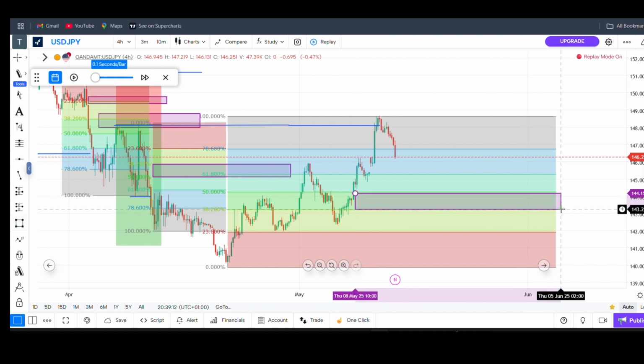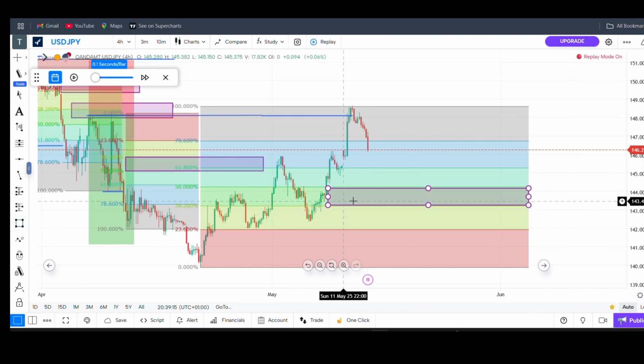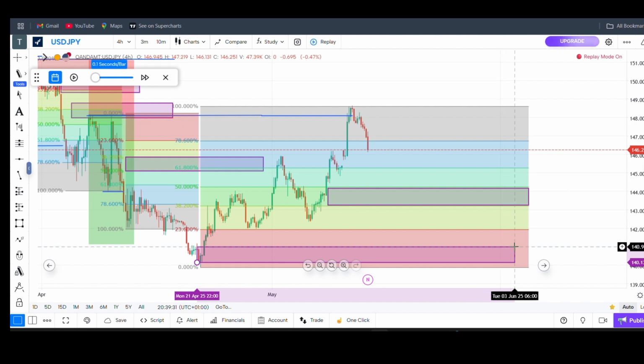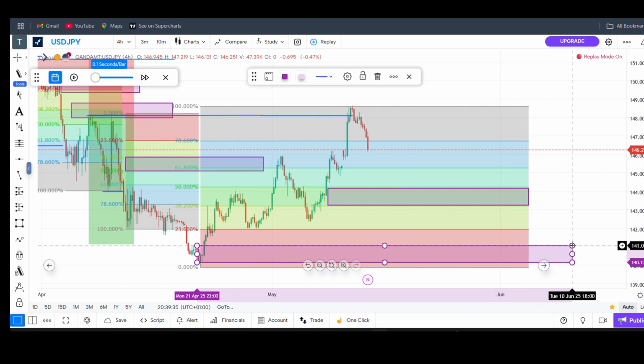So right now I'm going to demand. This is called demand. I'm not going to look out for my buy at 50%. I'm going to target my buy from this red candle, the last low candle that caused the strong bullish candle momentum. So this is the last red candle on the 4 hours time frame. So I want to take my trade from right here.